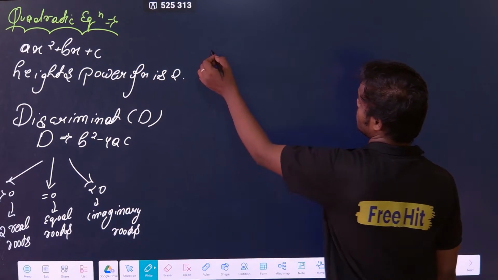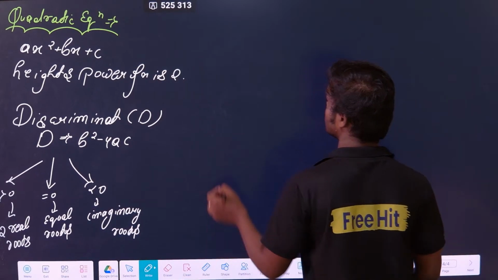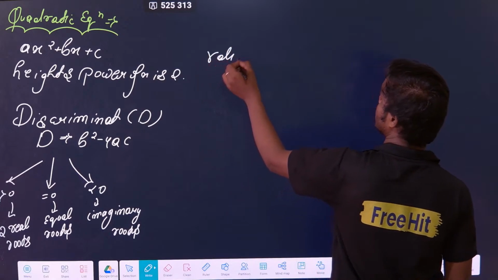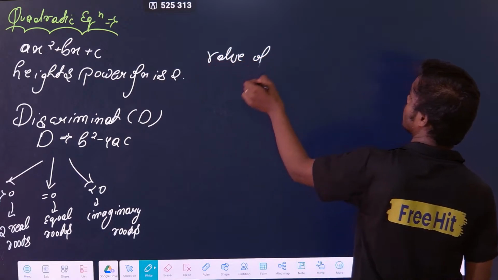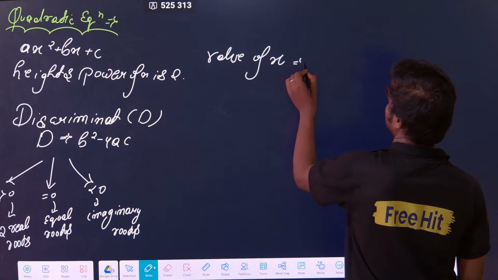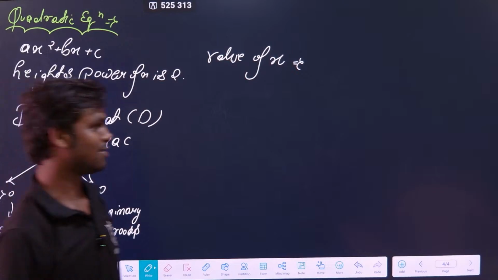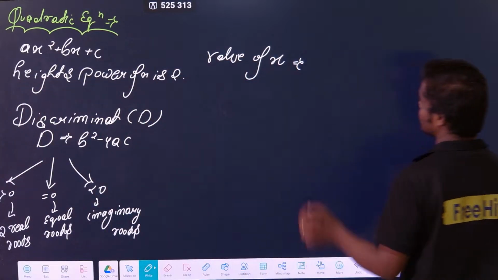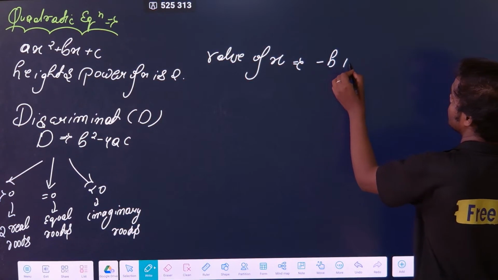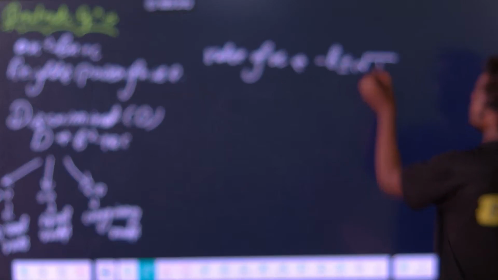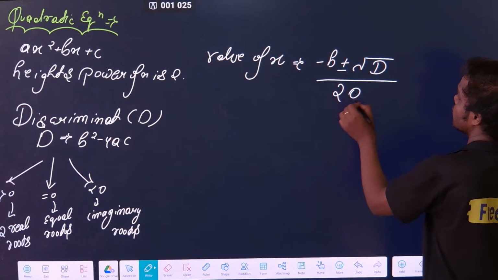Clear? Now, how to find the value of x? Sir, x value cannot be found. No, no, no. We can find the value of x. It is possible. Okay. How to find? The value of x will be minus b plus minus under root of D divided by 2 times a.